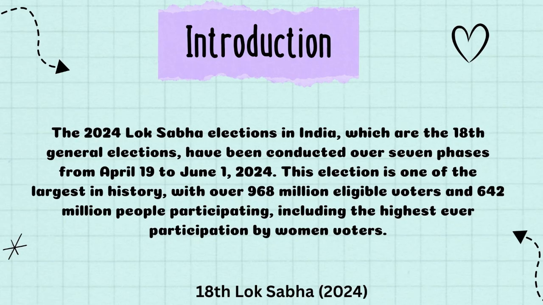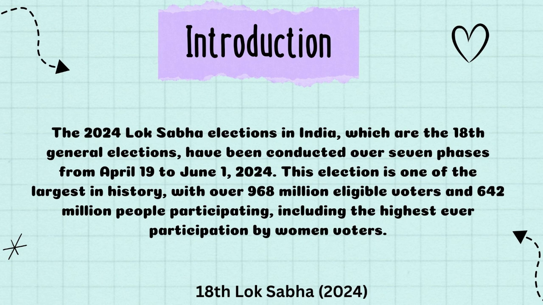The 2024 Lok Sabha elections in India, which are the 18th general election, were conducted over 7 phases from April 19 to June 1, 2024. This election was one of the largest in history, with over 968 million eligible voters and 642 million people participating, including the highest ever participation by women voters.